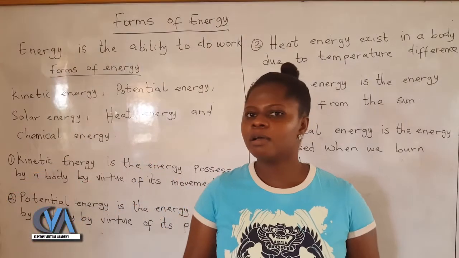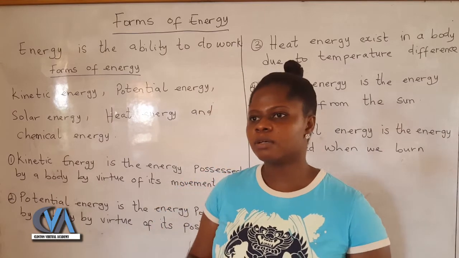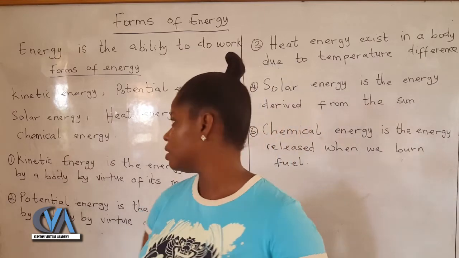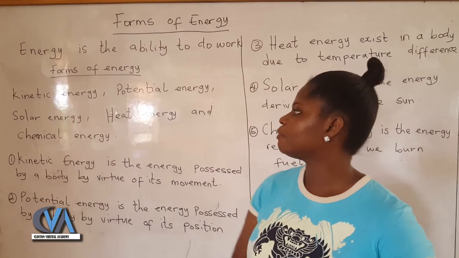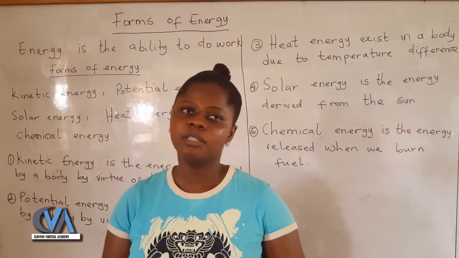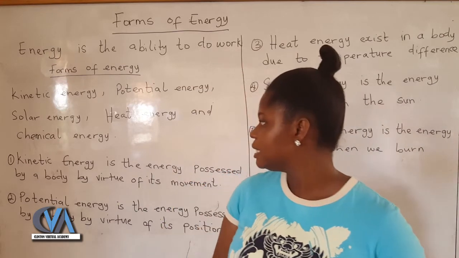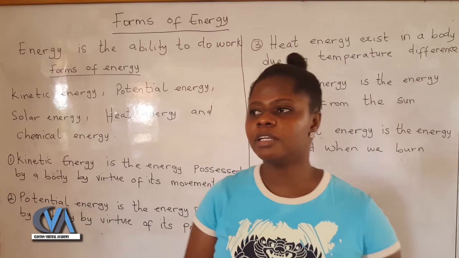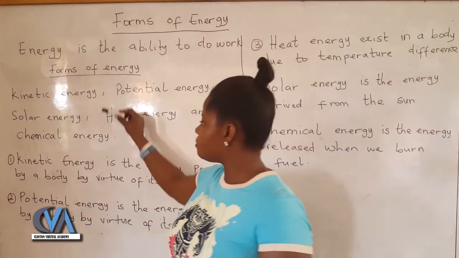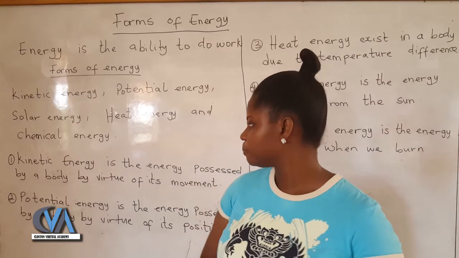Now there are numerous forms of energy, but we are going to look at 5 of them. We have kinetic energy, potential energy, solar energy, heat energy, and chemical energy.